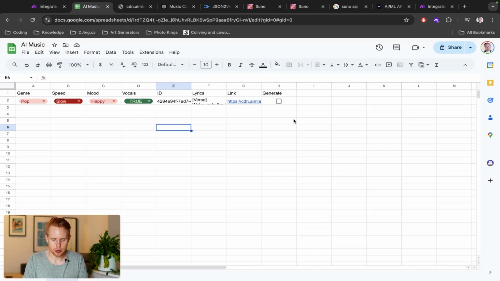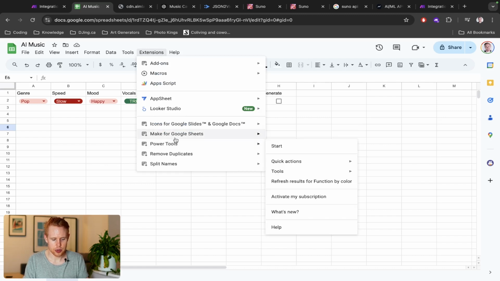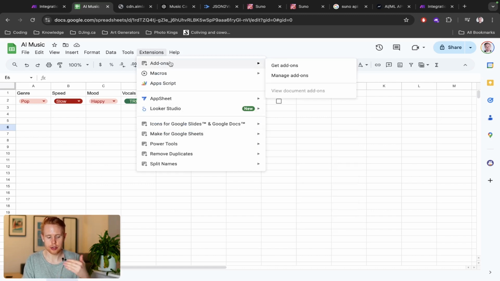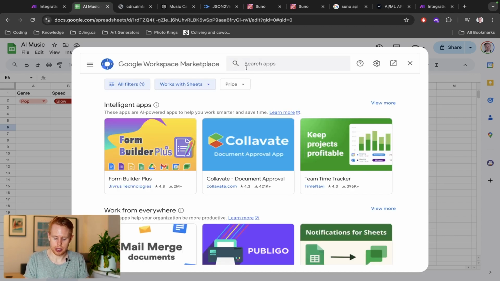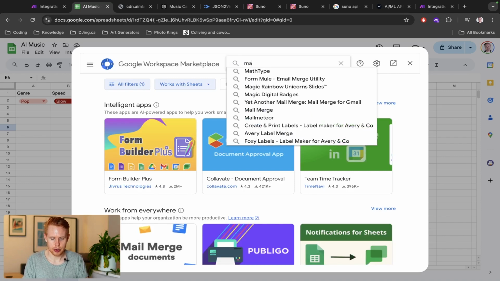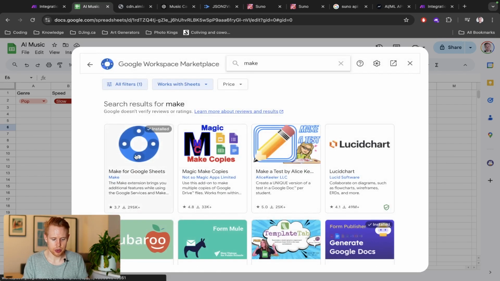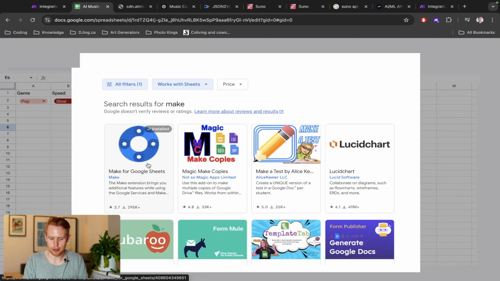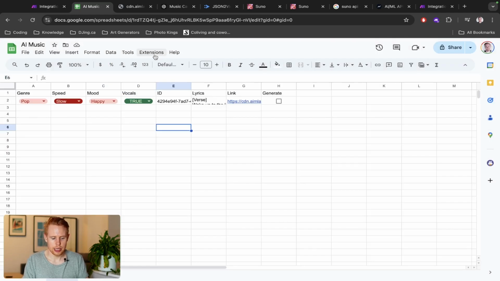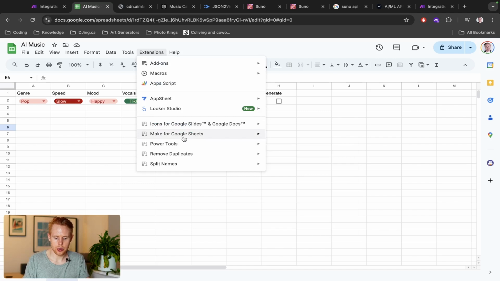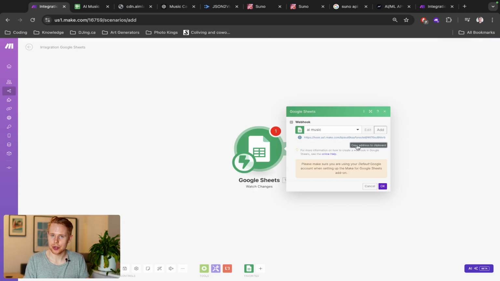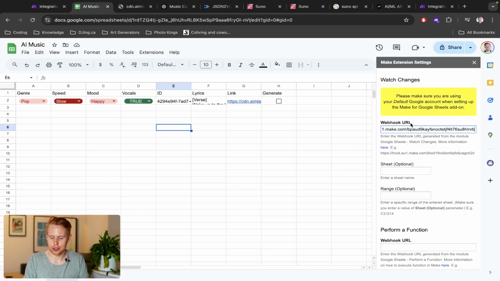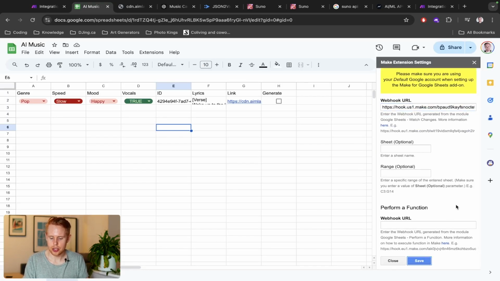So that's awesome. What we want to do is copy this webhook here and come into make.com, and under extensions, we have to do two things here. The first is go to add-ons and get add-ons. We need to do this once for your Google Chrome browser. We'll type in make here, and make sure to download Make for Google Sheets. You can see 295,000 people have downloaded it. Once you're good to go there, you can go back to extensions and go to Make for Google Sheets. And in the settings, we're going to paste this URL that we just created in the webhook URL field, right? So we can click save, and we are good to go.